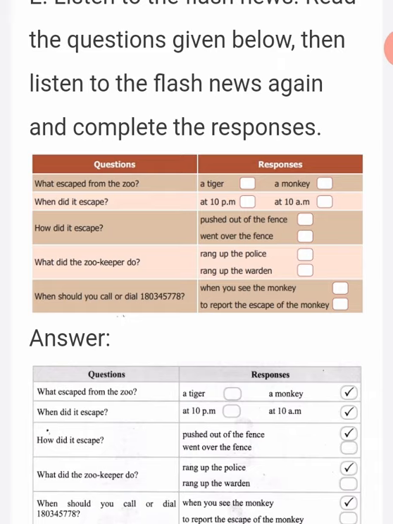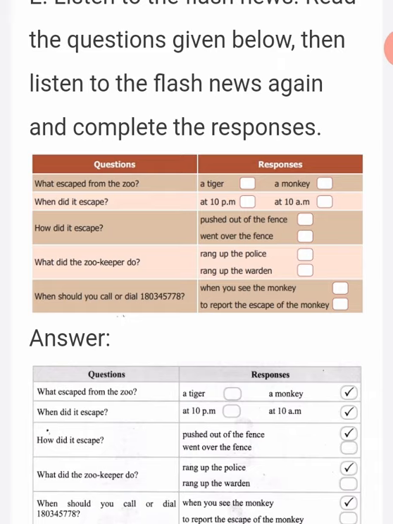Then next question, how did it escape? Pushed out of the fence. So the correct answer is pushed out of the fence. Next one, what did the zookeeper do? Rang up the police.